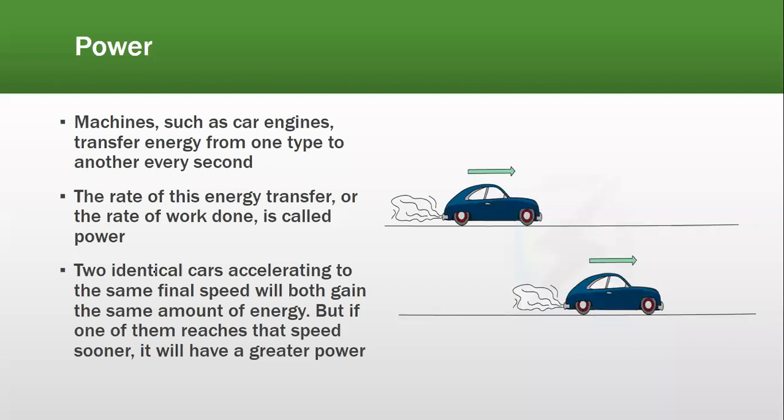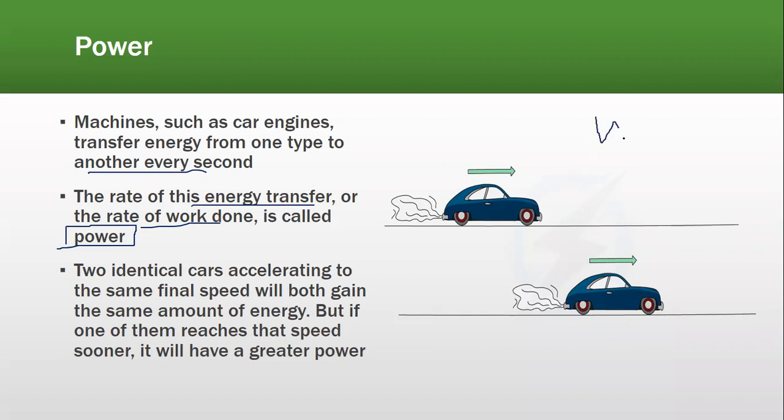What is basically power? Machines such as car engines transfer energy from one type to another every second. The rate of this energy transfer, or the rate of work done, is actually known as what? It is known as power. Power is basically the rate of work done.